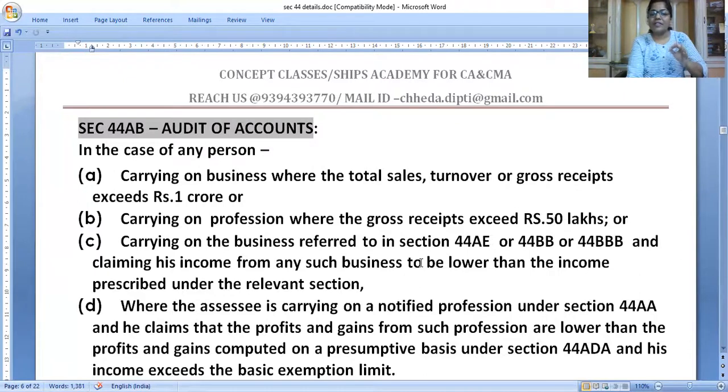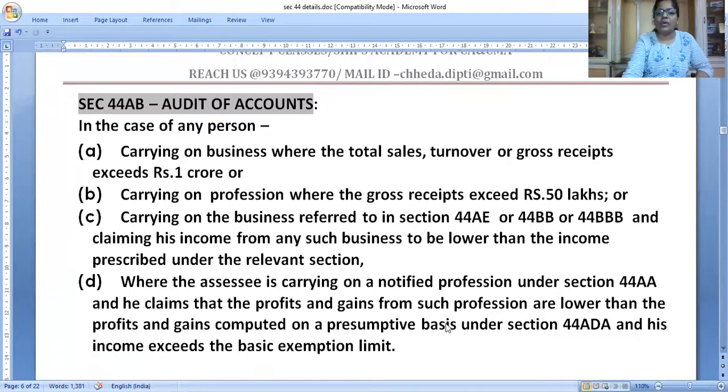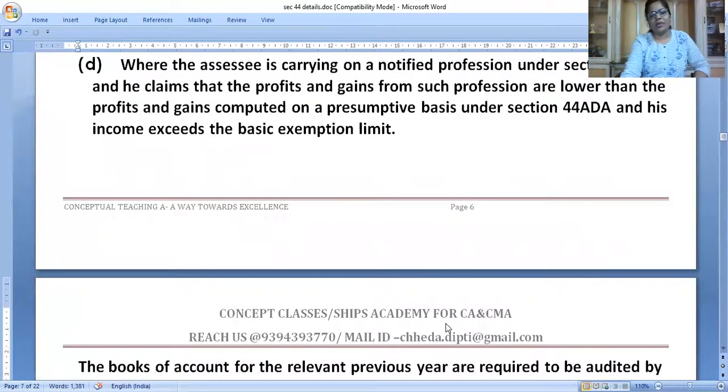And if you have submitted your return under presumptive taxation, but you're arguing, my business doesn't give a net profit of 8%, I want to show 3%. Okay, maintain books as per section 44AA, get it audited as per 44AB. So this is also one of the reasons why C and D are in presumptive taxation. If you want to show lower income, you have to get your books audited.